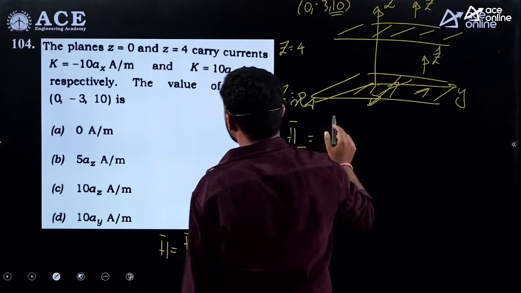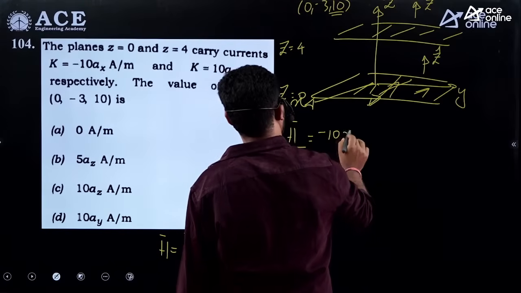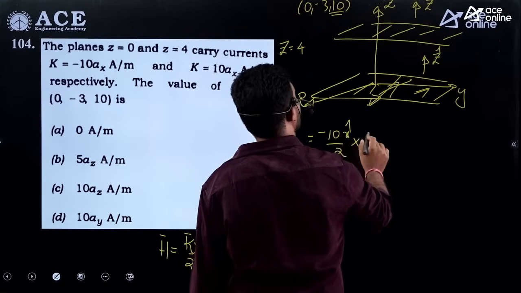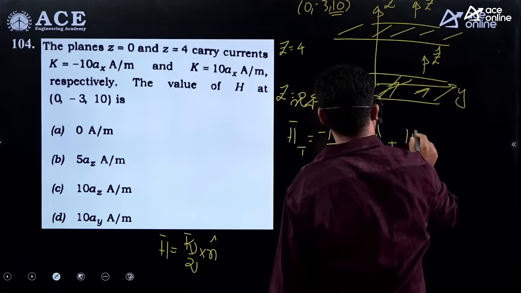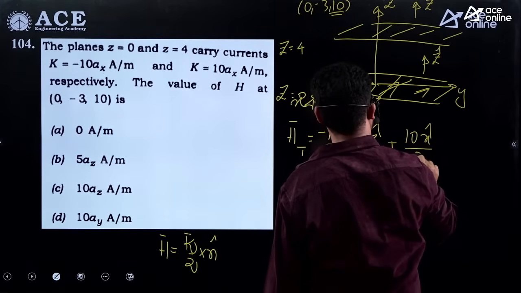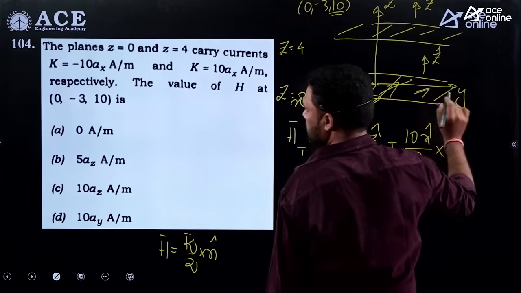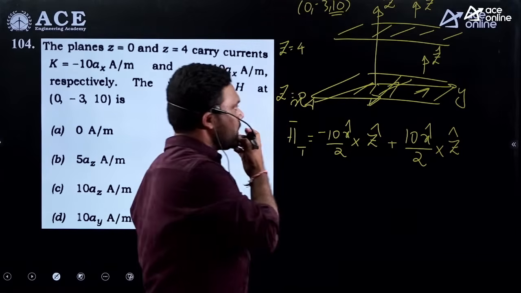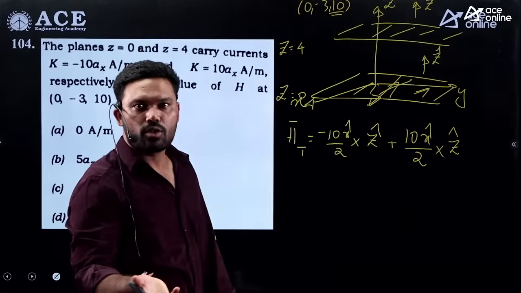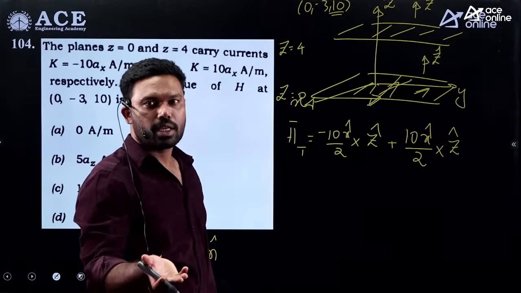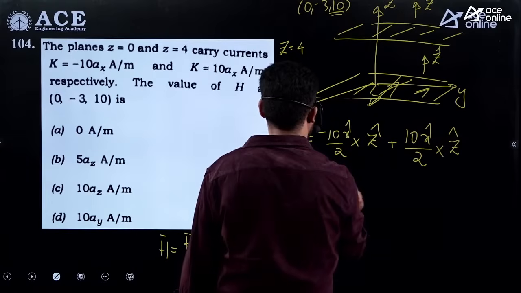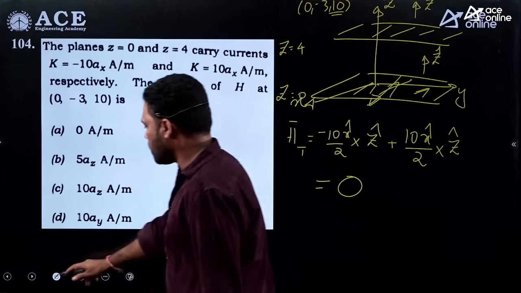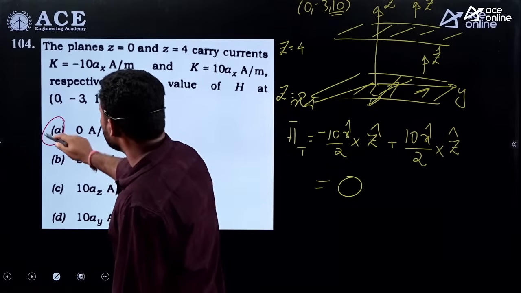So this one is minus 10 x cap by 2 cross z cap, plus the other one is 10 x cap by 2 cross z cap. Obviously what you're going to get here is 0. The magnetic field due to an infinite uniform sheet current is independent of the distance. As those two terms are the same, it is 0. Option A is the answer.